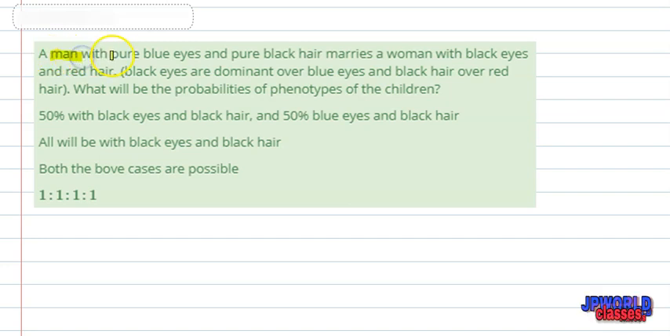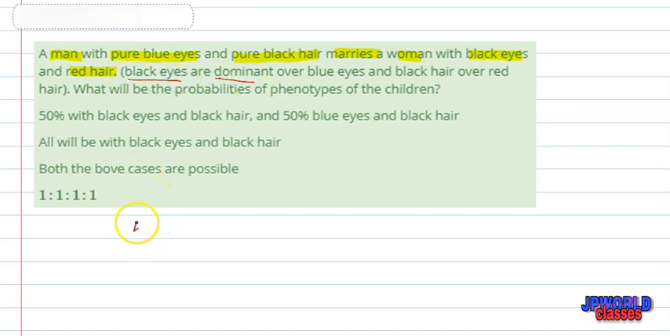A man with pure blue eyes and pure black hair marries a woman with black eyes and red hair. If we talk about the pure traits, all these characters, here black eye is dominant.